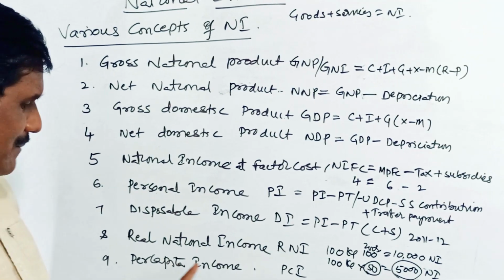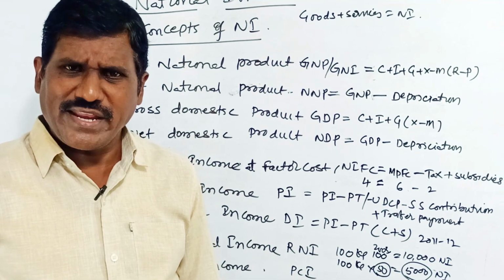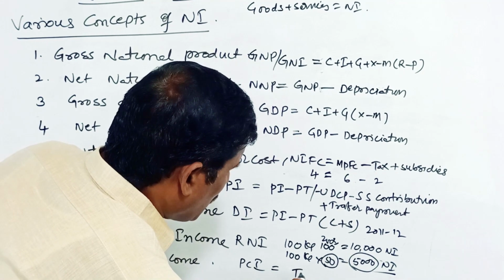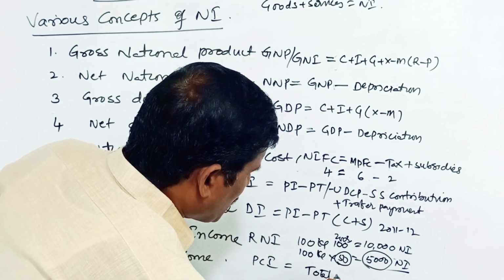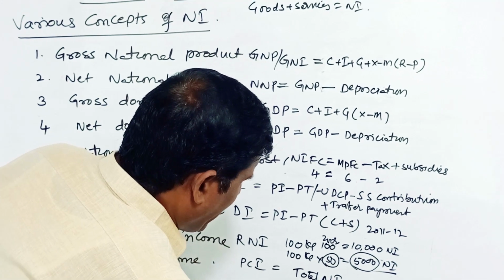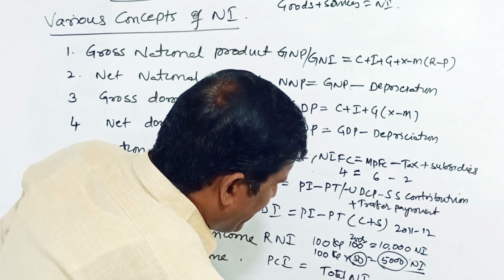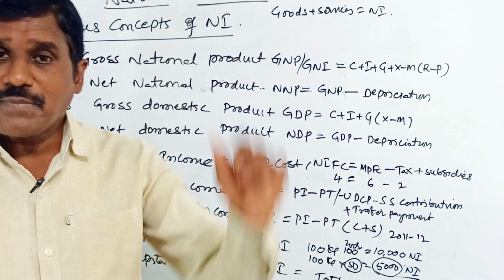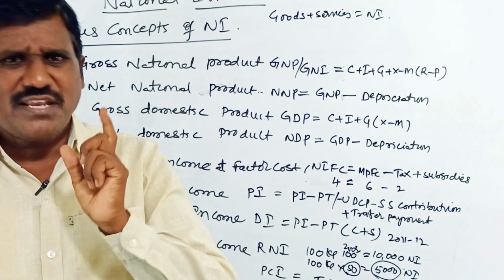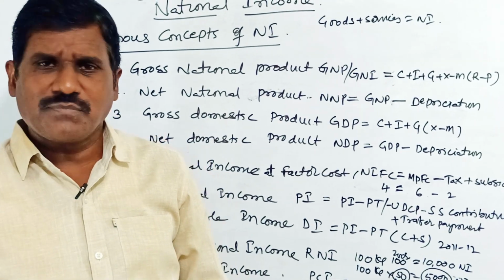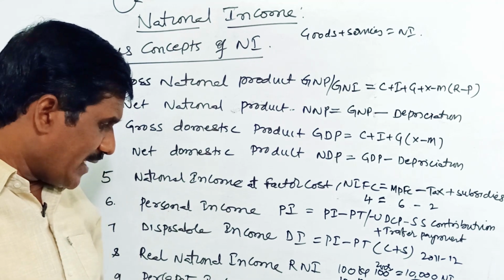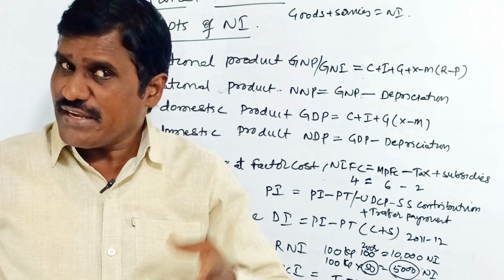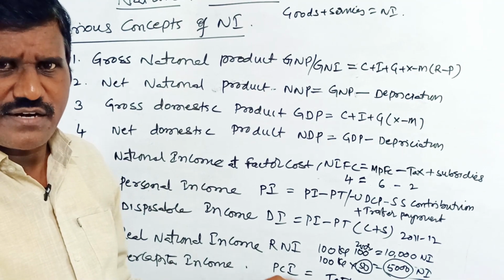Next, last one, per capita income, per head income. Per head means we take the total national income divided by the total population of the country. When we divide the total national income by the total population, we get the per capita, per head income, each one's income. This is one of the indices of the standard of living. When the per capita income increases, the standard of living will also increase.